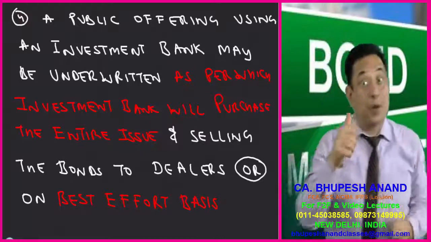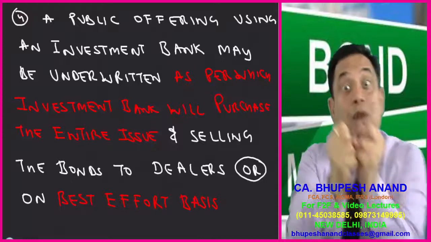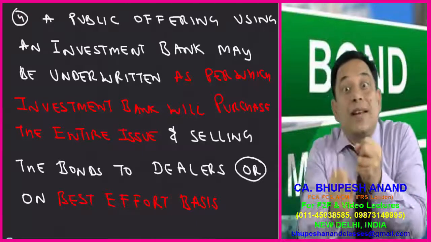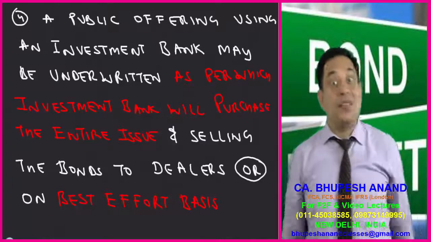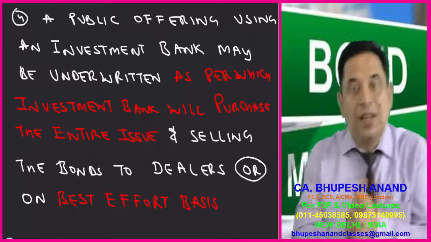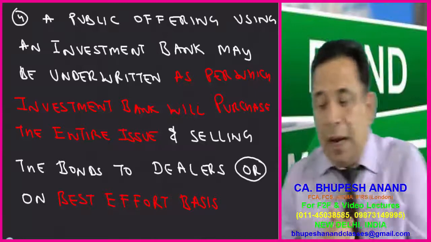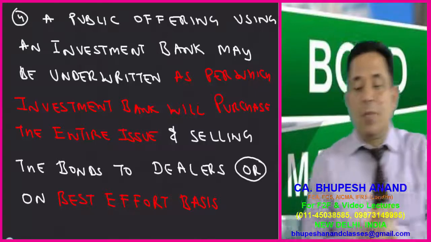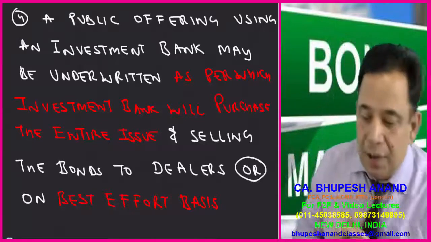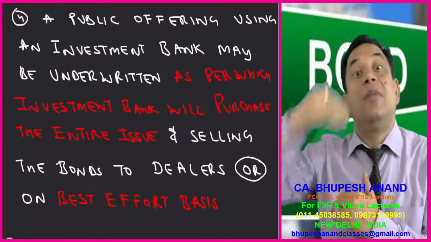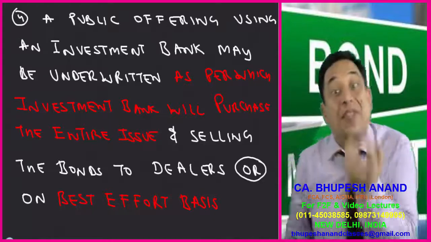Now in this case, because the investment banker is purchasing in wholesale, his objective will be to purchase at a lower price. Now this is a testable point which I am going to tell you. Please write the fourth point firstly. A public offering using an investment banker may be underwritten, as per which the investment bank will purchase the entire issue. It will purchase the entire issue, but at which price?